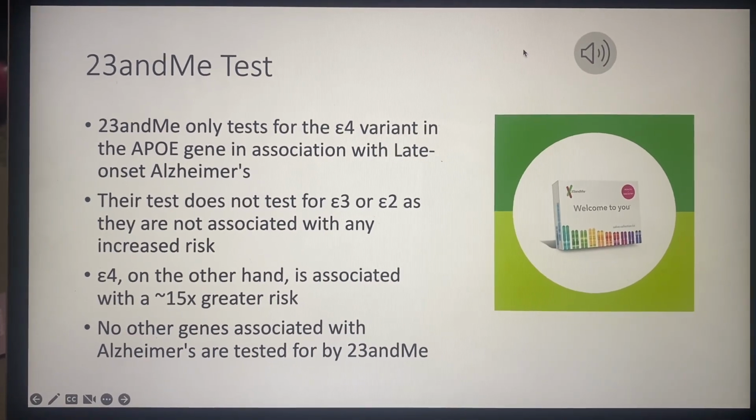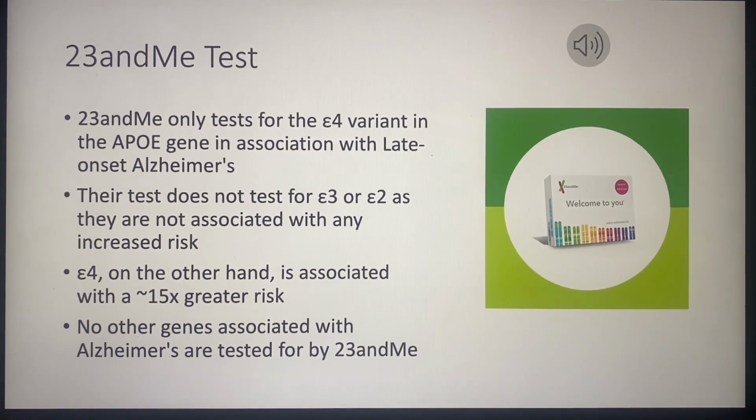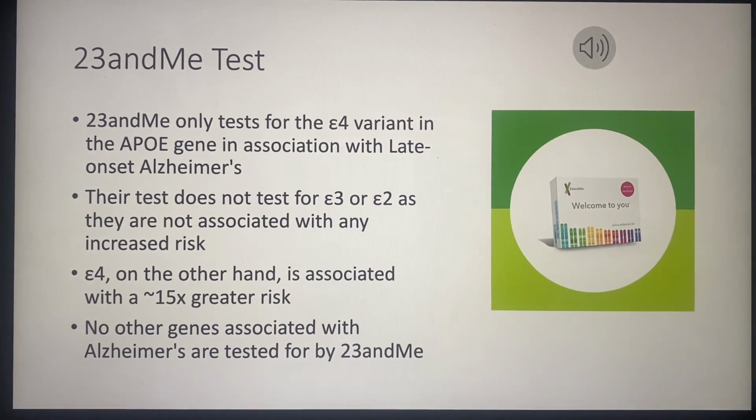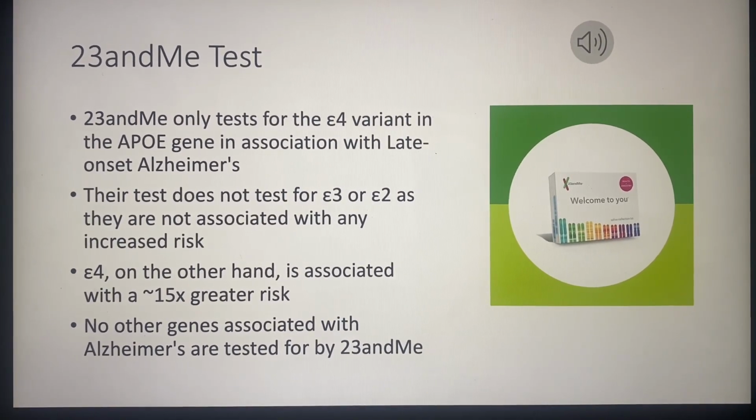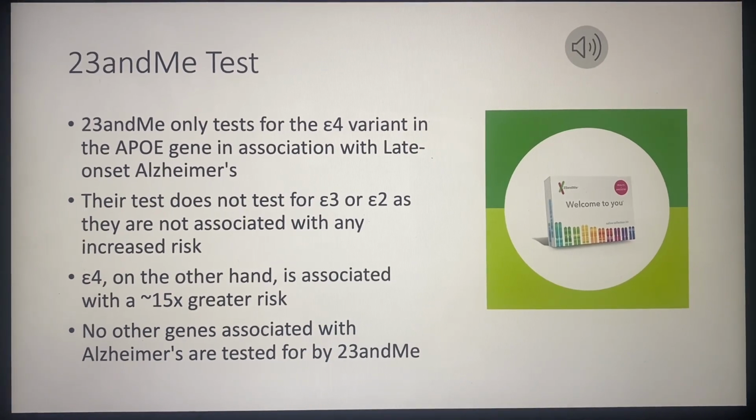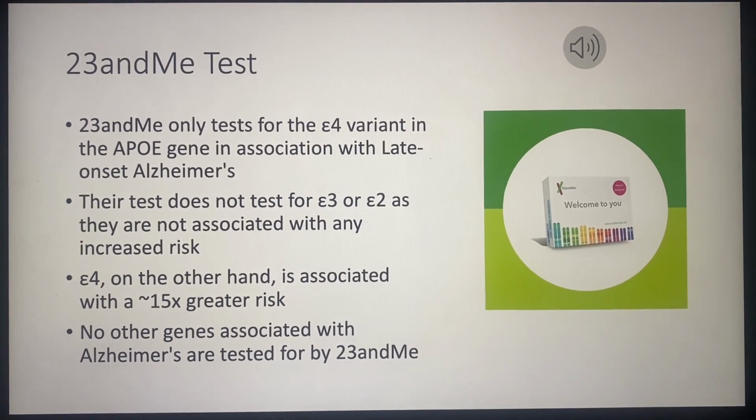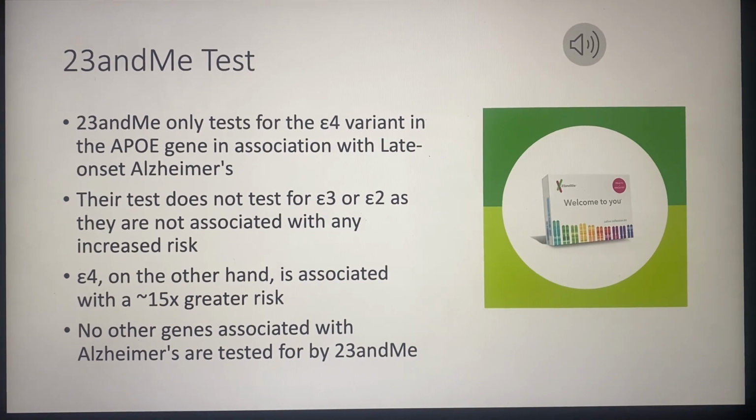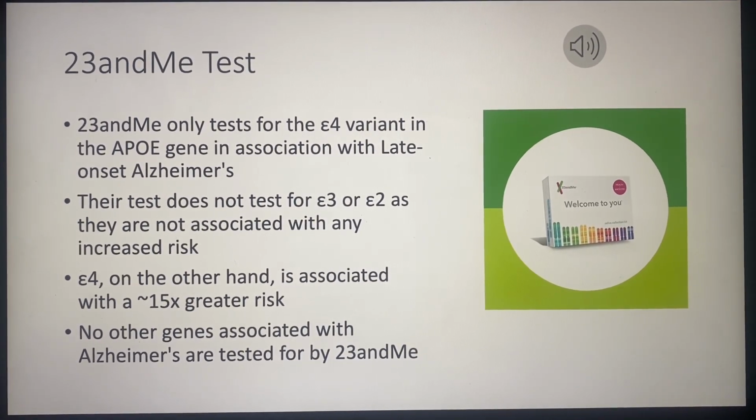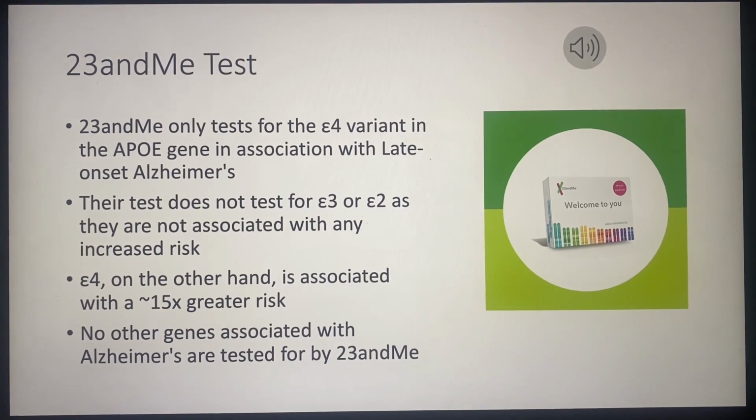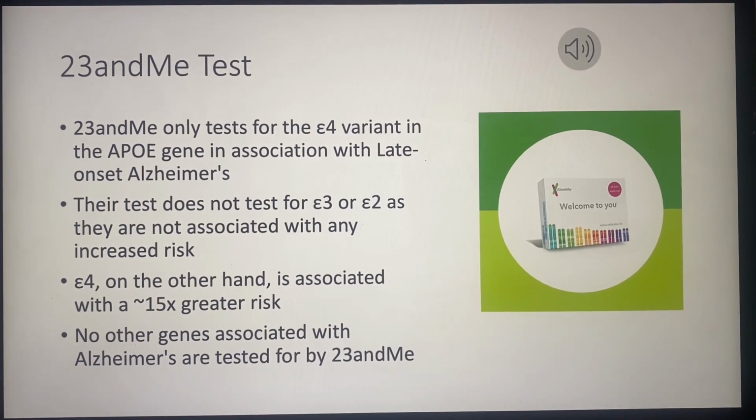23andMe tests for the E4 variant in the APOE gene. As mentioned before, this gene creates lipoproteins that work in cholesterol metabolism, or specifically, removing cholesterol from the bloodstream. Variations, such as E4, affect the rate of metabolism, with E4 raising cholesterol levels. Interestingly, despite being primarily expressed in the bloodstream, E4 seems to have a large influence in the brain tissues typically associated with the development of Alzheimer's disease.